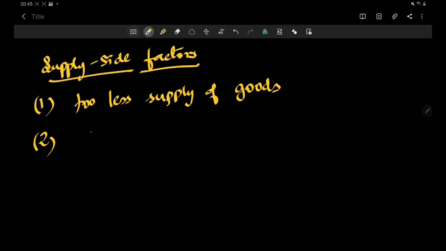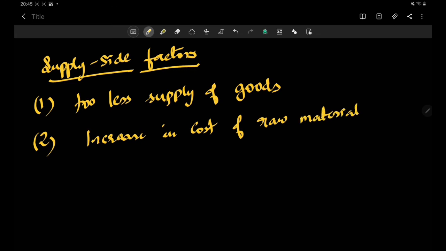Another way it can happen is an increase in the cost of raw materials. Let's take the same example of tomato. Let's say the price of fertilizers has increased. For farmers, input is basically fertilizers, right? When he wants to make tomato, what inputs might he be using? He might be using seeds, water, power, fertilizers.